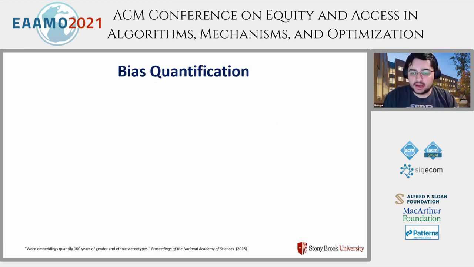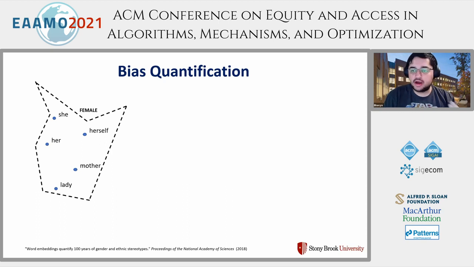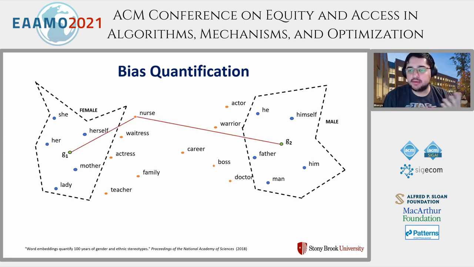So how do we quantify bias? In our work, we have used a metric called relative norm difference. So let's imagine the word embedding space, which has a subspace which consists of female-oriented words. Let's say words like she, her, herself, mother, etc. And then there can be another subspace which has words which are male-oriented. Let's say he, him, himself, etc. Now, what we do is we just take the average of these words to get a representative vector for that group. So here the vectors G1 represent females and G2 represent males.